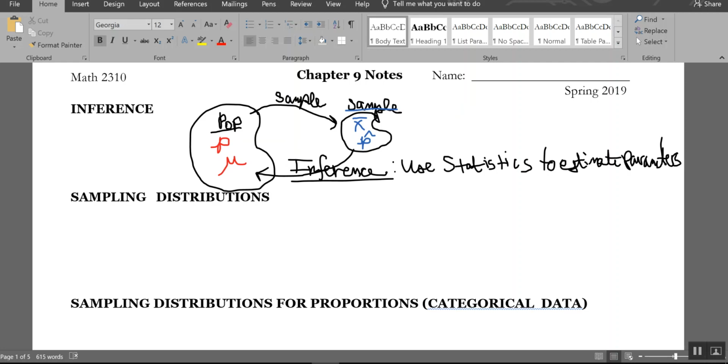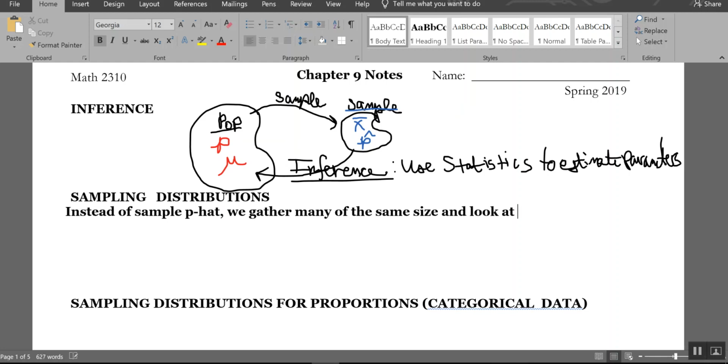Okay, the sampling distribution. Instead of one sample p, so remember we call this p hat, but I'm going to type it so I don't have to write the symbol. We gather many samples of the same size and look at the distribution of samples.